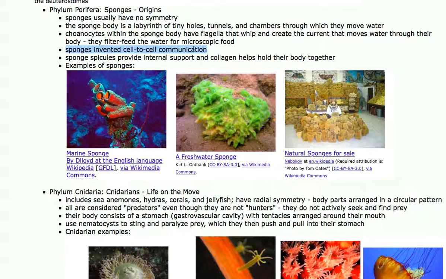The one thing that sponges have in common is they have spicules to provide internal support, and they invented the universal animal protein collagen, which is the animal glue that holds animals together. You've certainly heard of human collagen before, and other collagen in other animals. Collagen is a major component of things like cartilage and bone, or at least collagen protein reinforces bone, especially when we're tiny. So sponges at one time were the only animal on Earth, and they ruled the world.